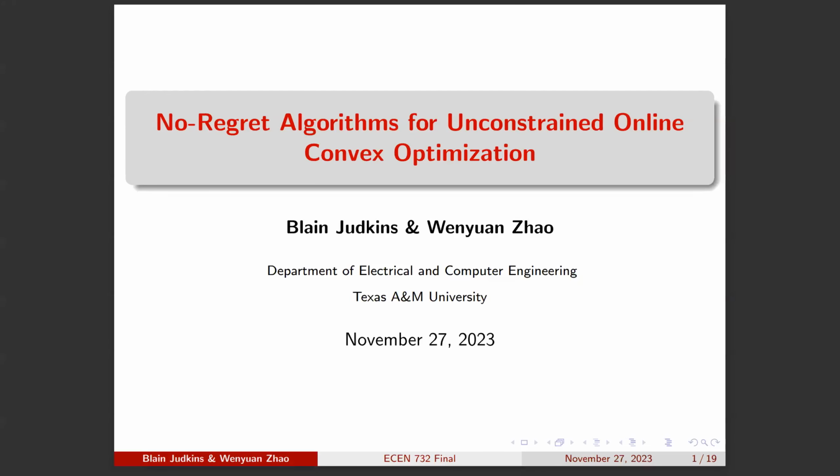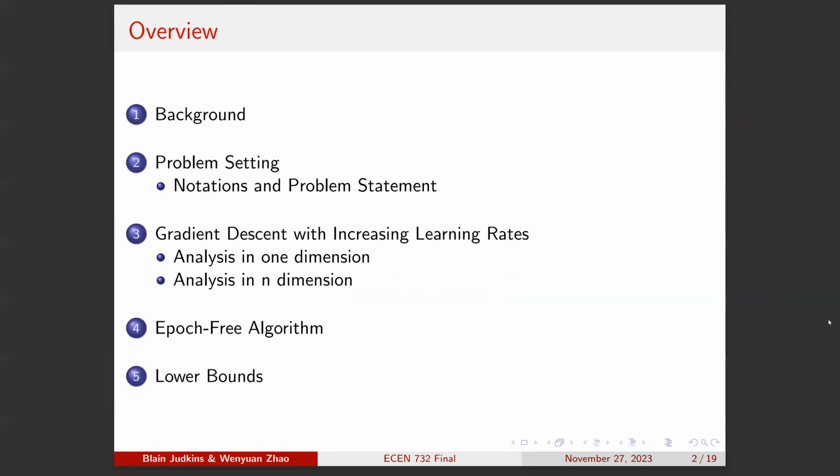No regret algorithms for unconstrained online convex optimization. Here's a brief overview of what our slides are going to cover. There's a background, problem setting with the notations and problem statement, gradient descent with increasing learning rates, which goes over analysis in one dimension and analysis in n dimensions. Then we have the epoch-free algorithm, and then we cover the lower bounds. And then at the end, we'll cover future uses.